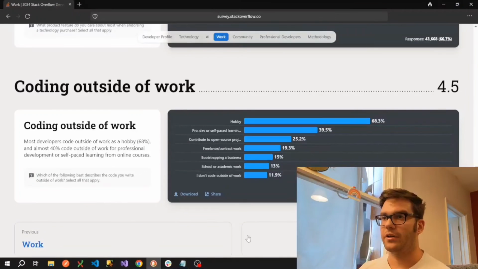Coding outside of work. Okay, most developers code outside of work as a hobby. 68% of them do so, and almost 40% code outside of work for professional development or self-paced learning from online courses. Now, this is something that's become quite divisional in professional software developers that I know. So I do know professional software developers that do very well and do not code outside of work at all.